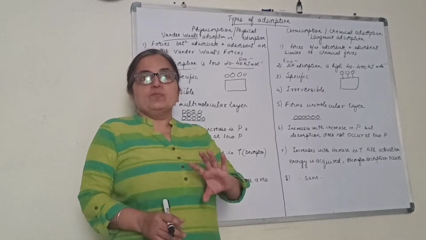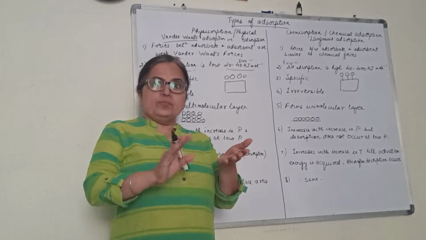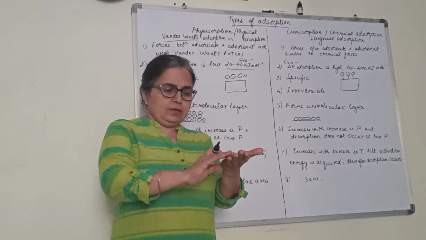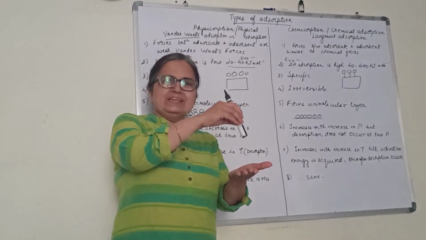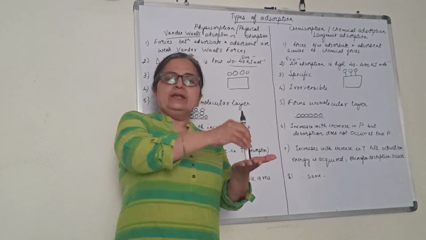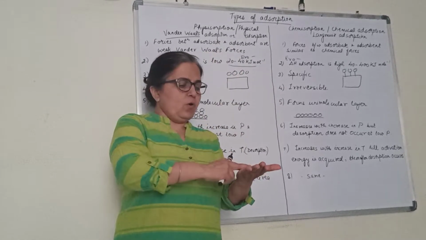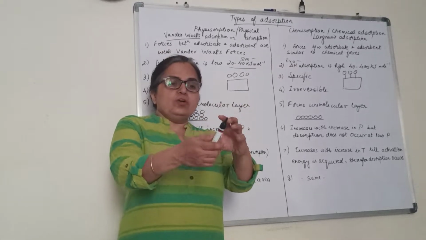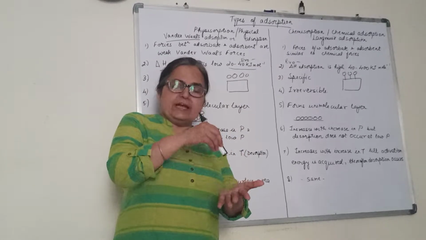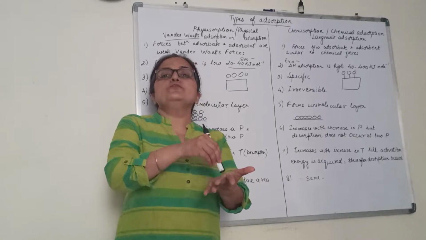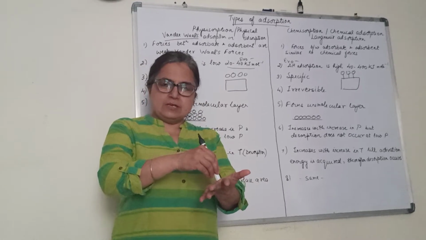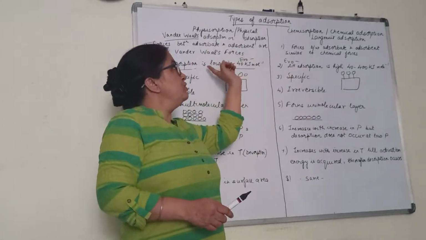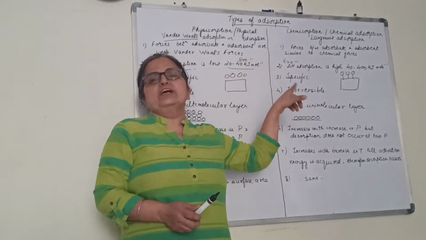I hope you remember what adsorption is. Adsorption is a surface phenomenon, where something comes and gets adsorbed on the surface of the adsorbent. What is coming and getting adsorbed is the adsorbate, and the one on which it is getting adsorbed is the adsorbent. Now, when the adsorbate comes and gets adsorbed, how strong are the forces, very less or very strong? On that basis, we can discuss types of adsorption.